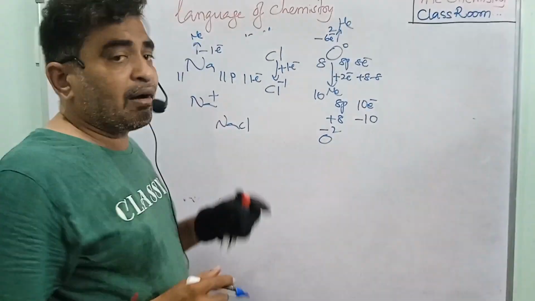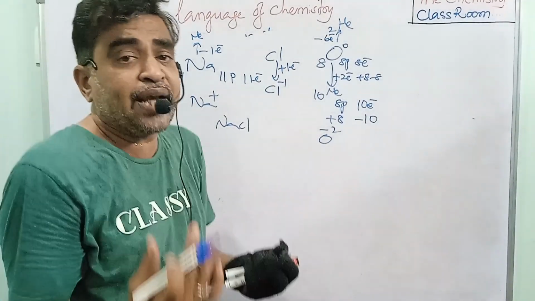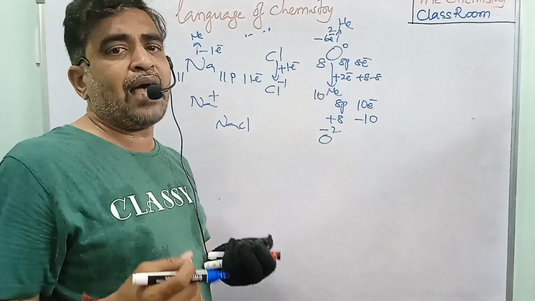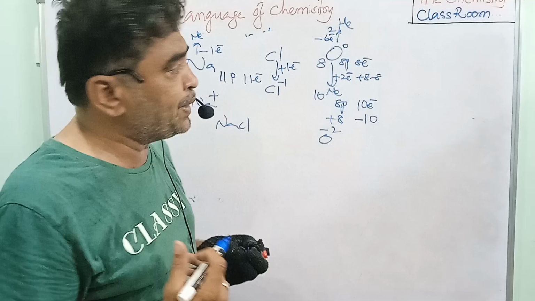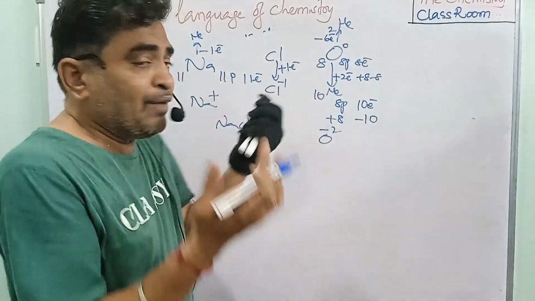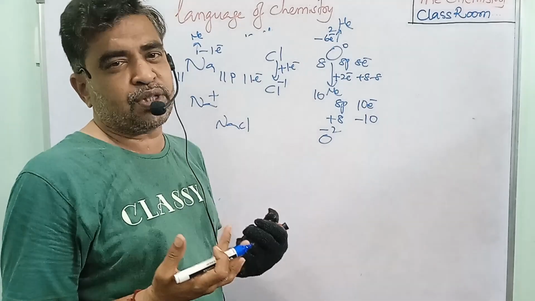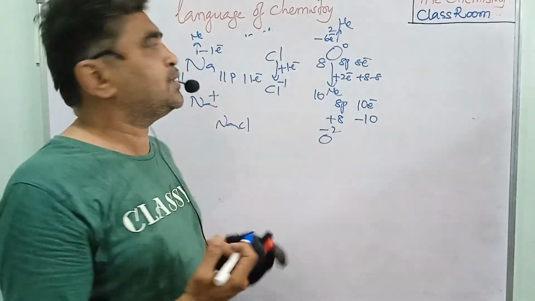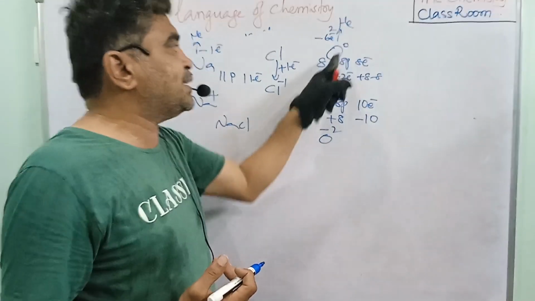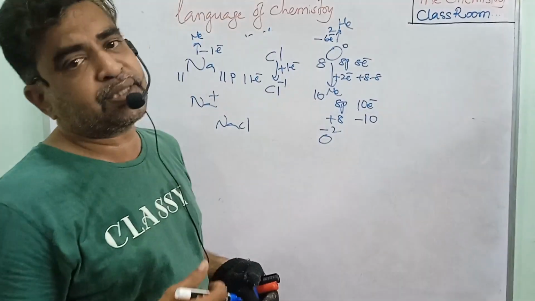Now you see, the oxygen is gaining electrons when it approaches the sodium. The sodium has the losing property, and oxygen has the gaining property. When sodium approaches the oxygen, sodium loses 1 electron and gets stable. Oxygen gains 2 electrons and gets stable.